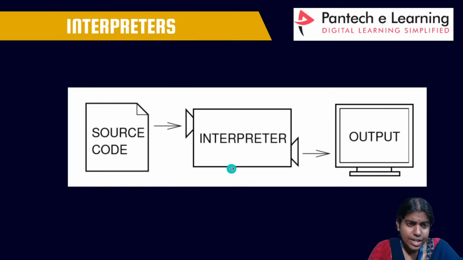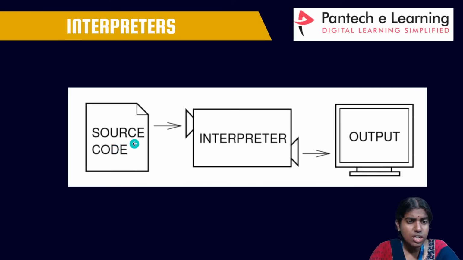So when you look at the interpreter, all these are the different blocks that are present in an interpreter, and all these are the different blocks that are present in a compiler. Firstly, I am going to consider the source code. Whenever the source code is given to the interpreter, it interprets each and every line of code and I am going to get the corresponding output at the output screen. Clear with this? So all these are the different blocks that are present in an interpreter.